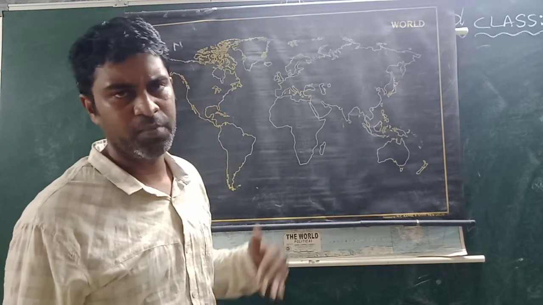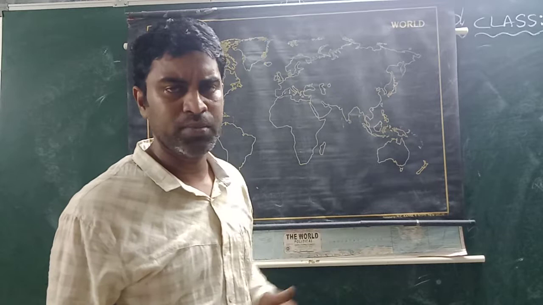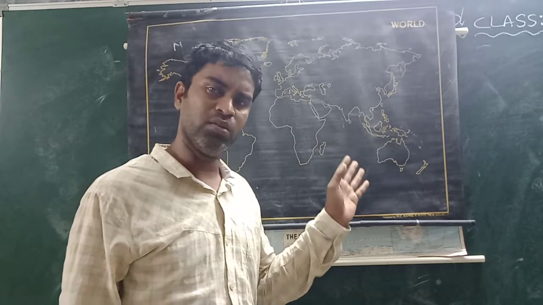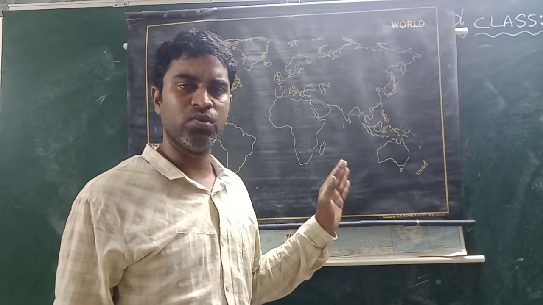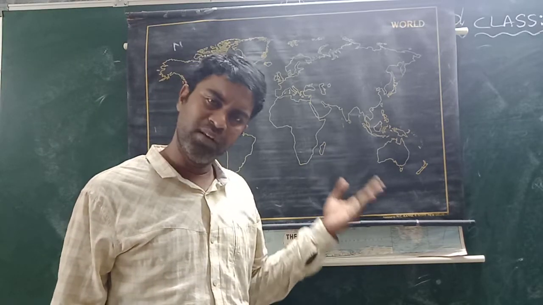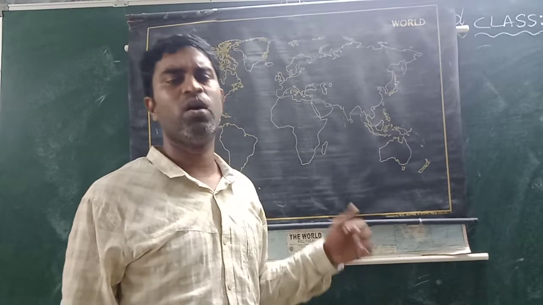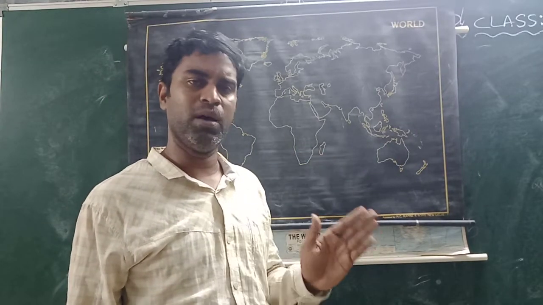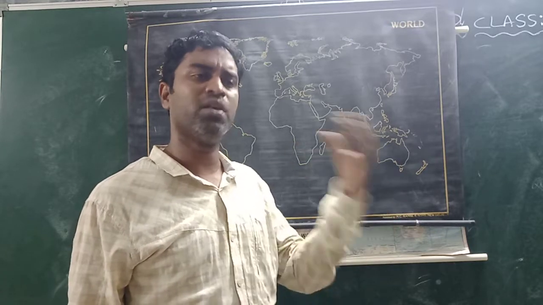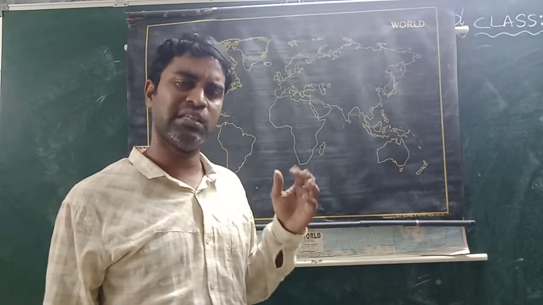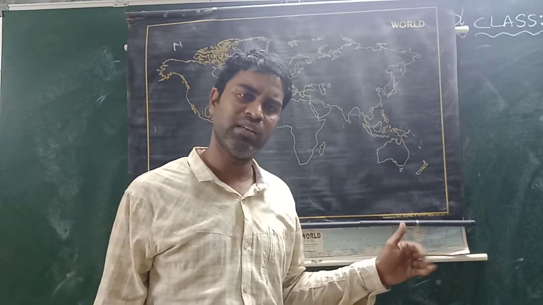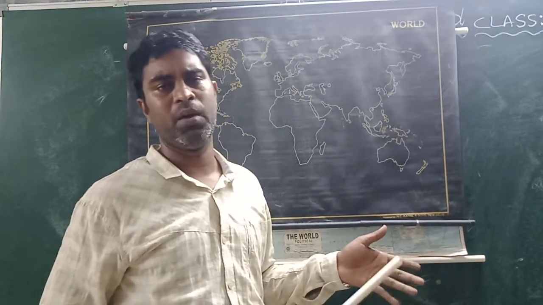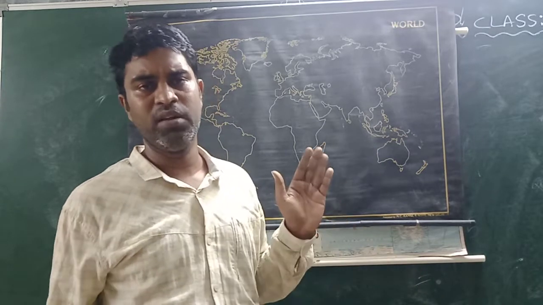Next, we discussed physical maps. What do physical maps show? These maps show mountains, rivers, hills and such. These things will be shown in the map. Next, we discussed conventional symbols. What are conventional symbols? Conventional symbols are important symbols on the map which show the importance of things in that map. Next, we discussed the atlas. What is an atlas? An atlas is a group of maps. In that we can see a world map, India map, district map. These all will be found in an atlas.